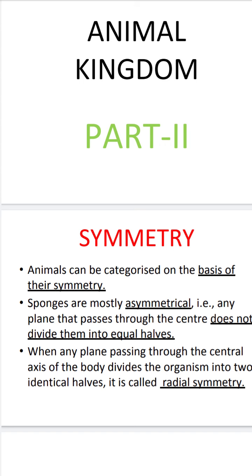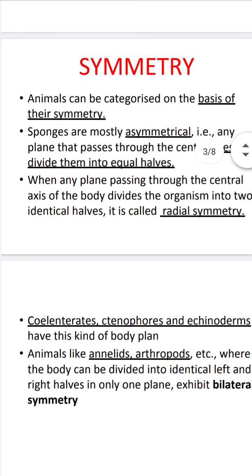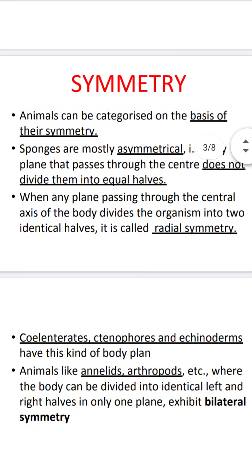Not only one specific plane, any plane. That kind of symmetry is called radial symmetry. Coelenterates, ctenophores and echinoderms have this kind of body plan. These are phyla of the animal kingdom, and these three phyla exhibit radial symmetry.